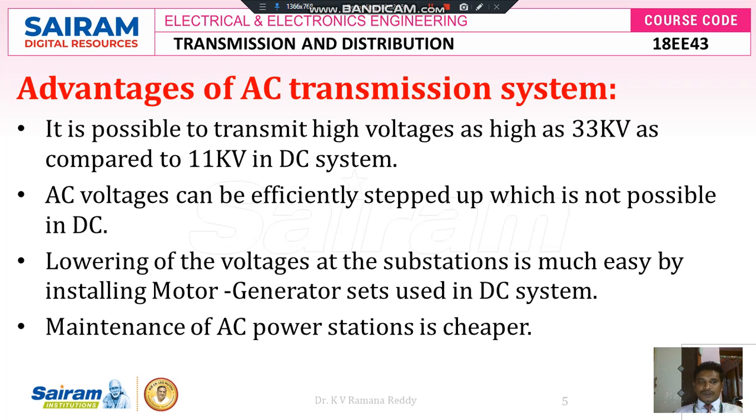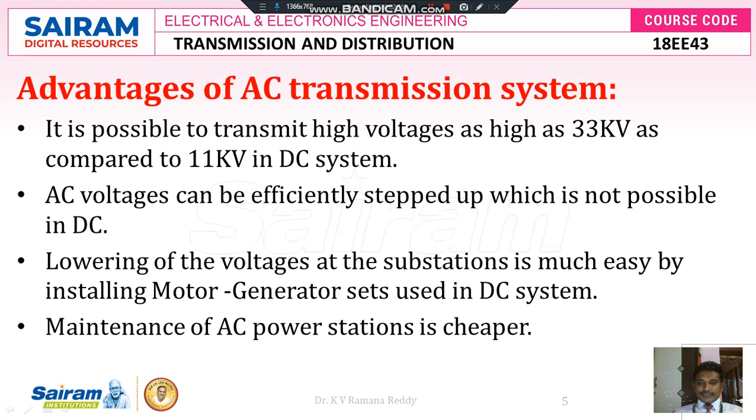Now we are going to discuss advantages of AC transmission system. It is possible to transmit high voltage like 33 kV and 11 kV in case of AC transmission system compared with a DC transmission system. But in case of DC transmission system, it is not possible to step up the voltage. But it is possible in case of AC transmission system, which turns into an advantage for AC transmission system.